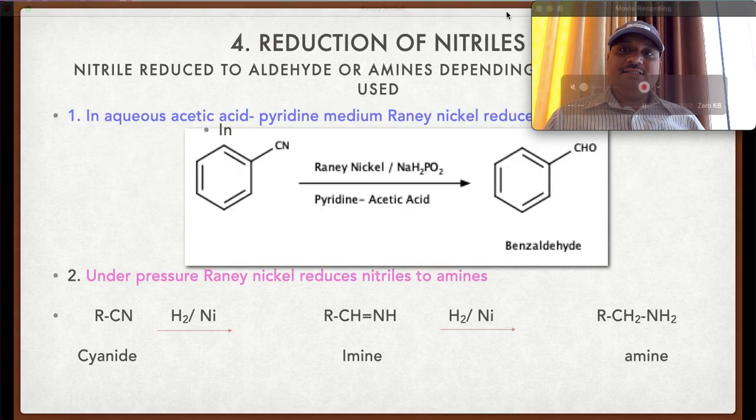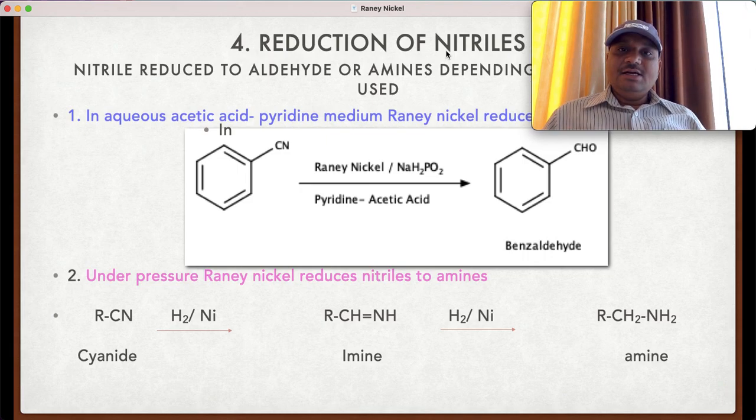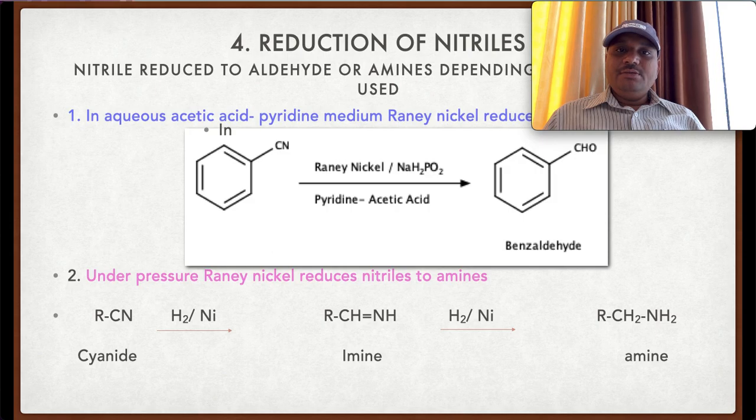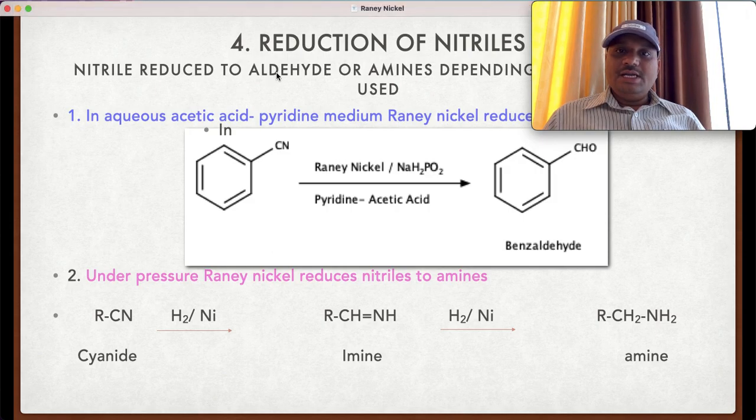Fourth case, that is the reduction of the nitrile. On reduction of the nitrile by using Raney nickel, we get aldehydes or amine. Whether aldehyde or amine forms depends on the reaction condition. In aqueous acetic acid and pyridine medium, Raney nickel reduces the nitrile group, cyano group, to the aldehyde.